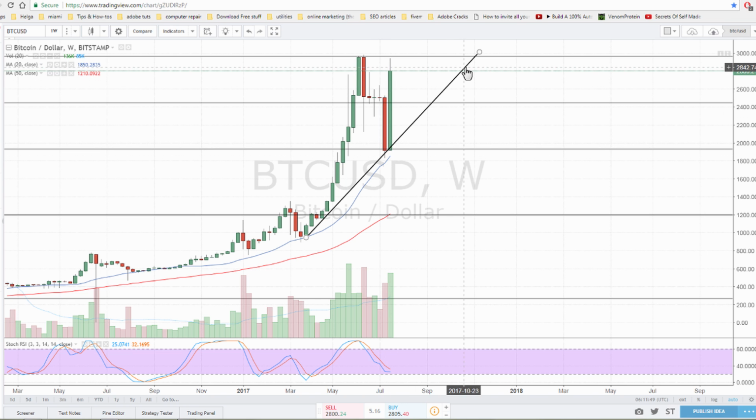This line is going to stay here, and tomorrow I'm going to be updating it to draw the resistance line. So we will see what happens when this line has to hold the price, because I believe if this line doesn't hold the price and it's broken on the downside, we're going to have a huge sell-off here.